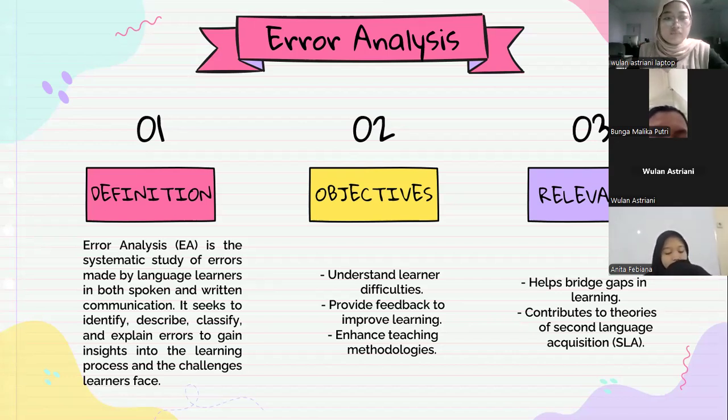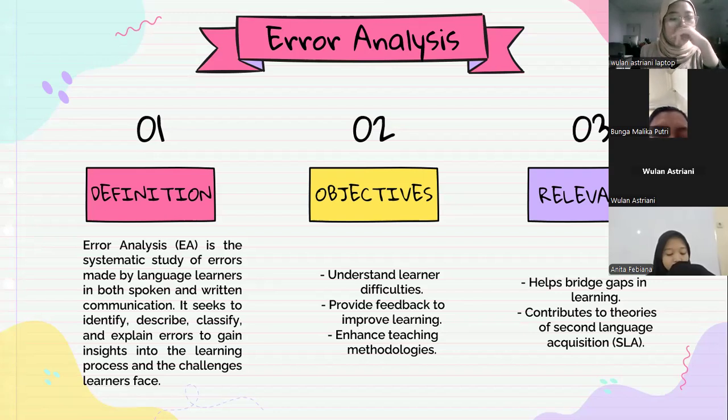These goals support each other in creating a more effective learning process that is in line with student needs. Number three is relevance. A, help bridge gaps in learning.